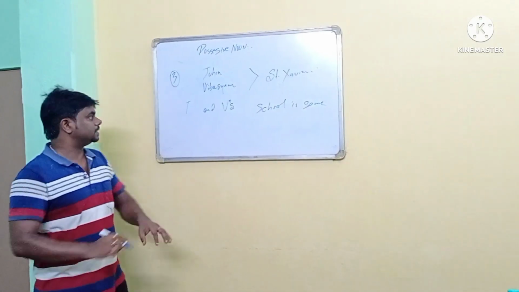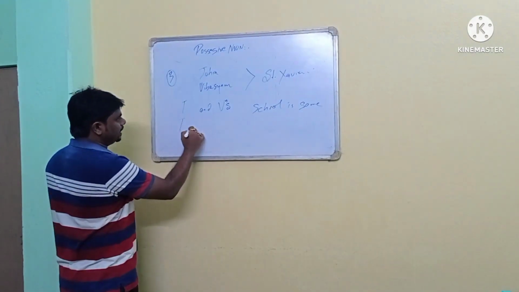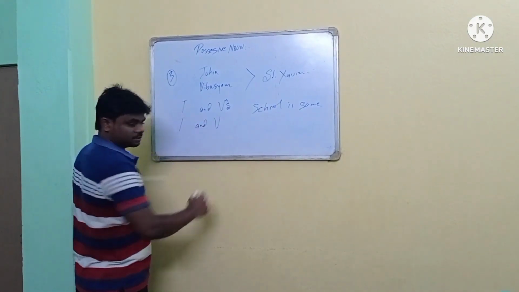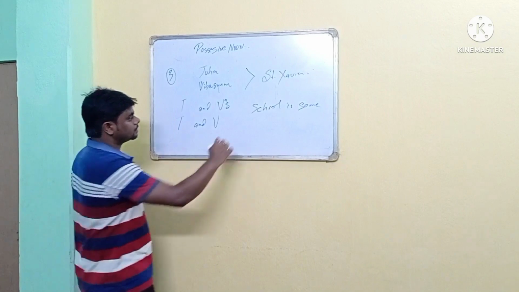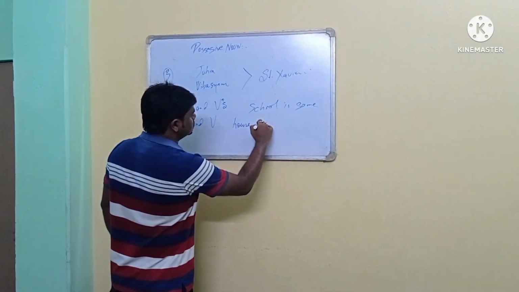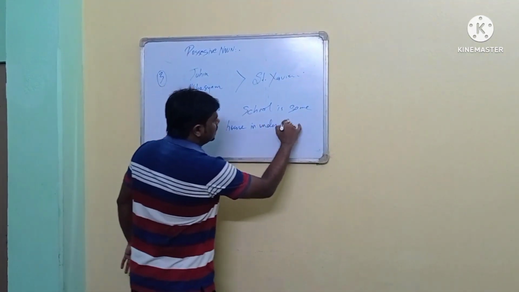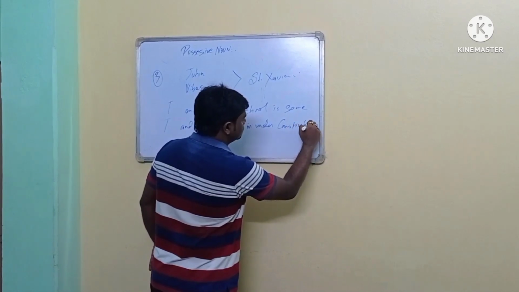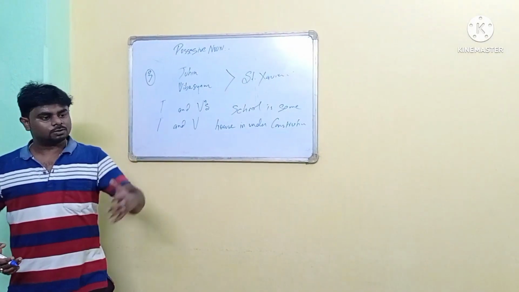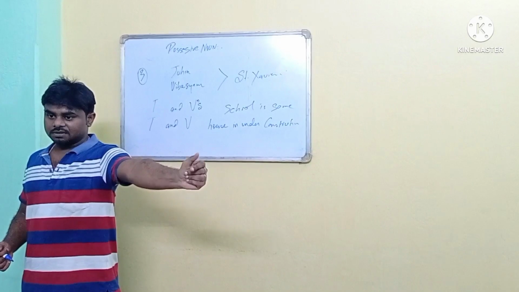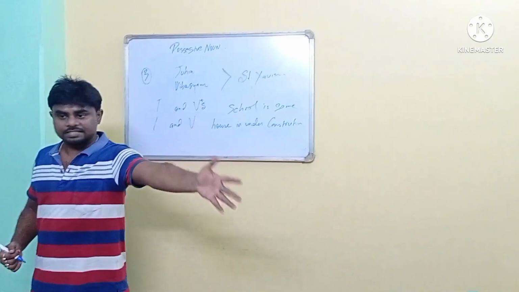Okay? For example, Tuhim and Vivaswan house is under construction. He stays in a separate house.